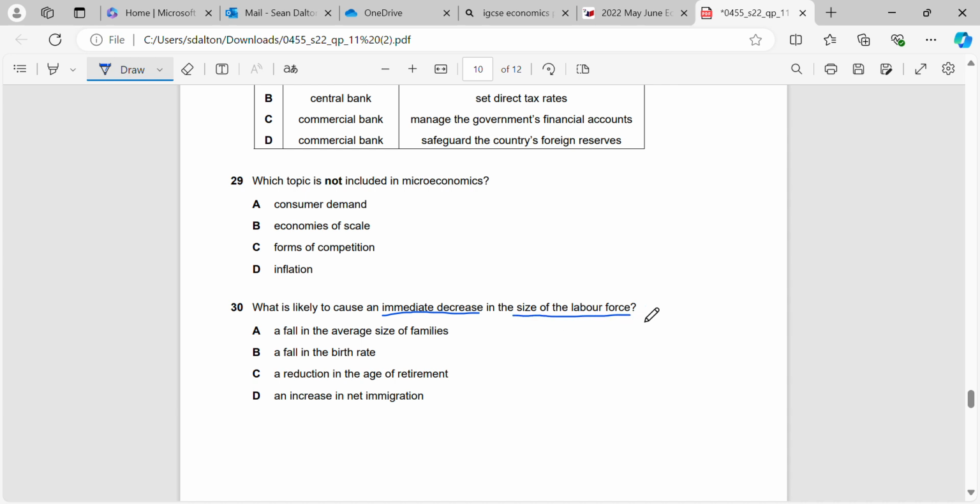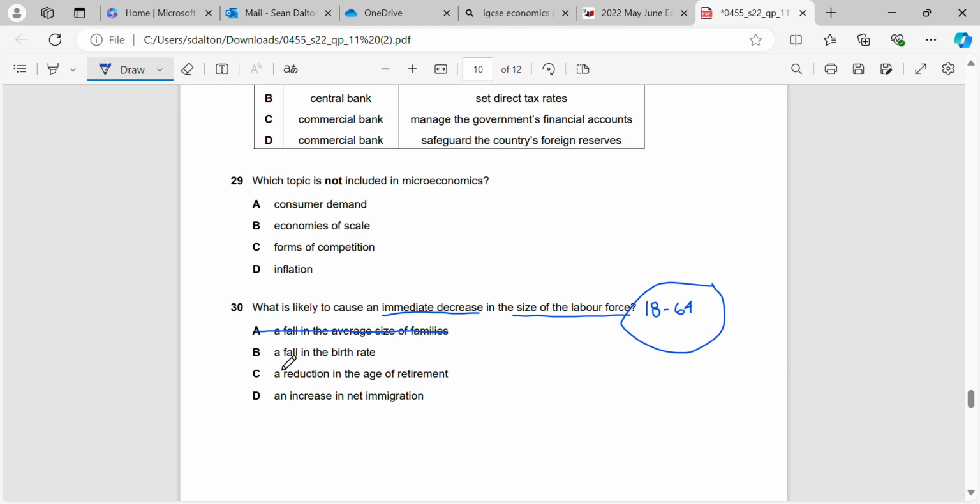So remember, labour force is the number of people aged between 18 to 64 who are willing and able to work. So what's going to decrease the amount of people who are willing and able to work? If we have a fall in the average size of families, that's not going to have an immediate decrease in the size of labour force. Okay, that just means that people are having less children on average. Remember, we're dealing with the 18 to 64 age group.